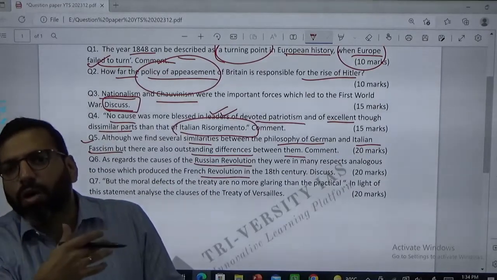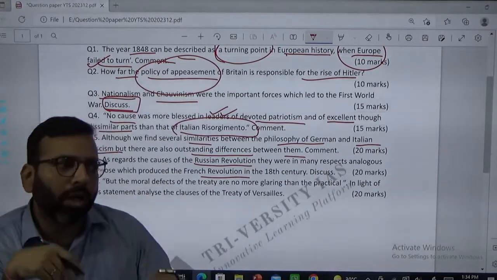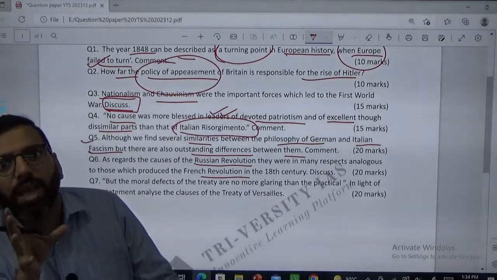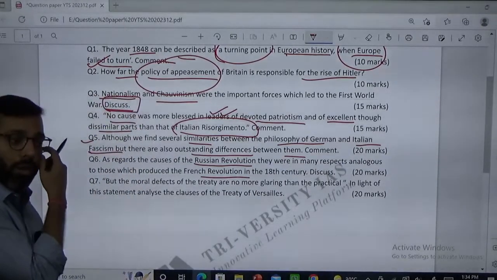It's not just reading notes. You need to compare. You can only have a good comparison if you have an analytical skill. UPSC picks these areas because of that, and therefore this kind of question is a very important one which you should prepare.